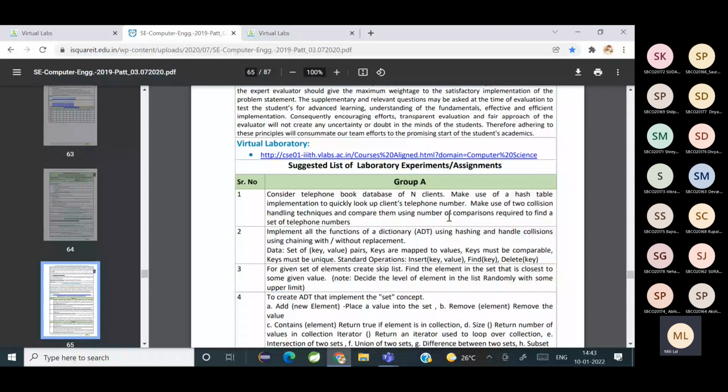So first is using hash table. Second is also using hashing. Third is using skip list and fourth is using set. So considering the first assignment, today we'll see the basics so that we can complete the first assignment later on. So today is the first class. So we'll first go through the basics. Okay? So clear?